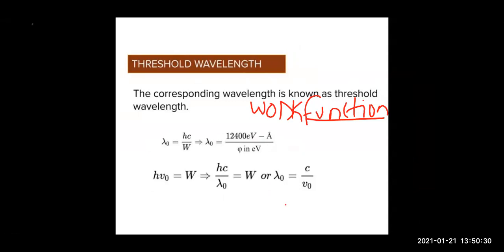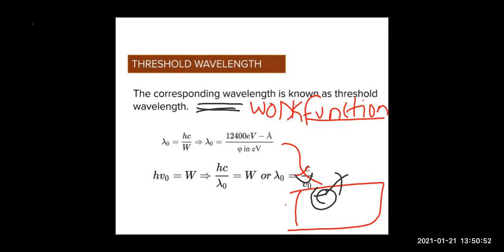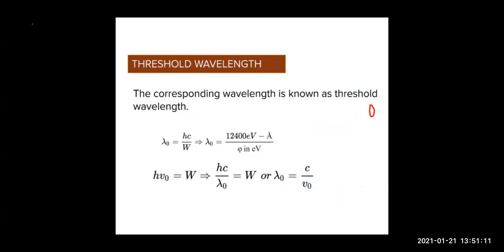Suppose this light is incident and here there is an electron, and the light gave an energy with which the electron came out, right? So corresponding to that energy, the wavelength of the light with which the electron got emitted from the metal surface, that wavelength of light is known as the threshold wavelength. We know the wavelength is shown by the symbol lambda equal to hc by E, energy, right?